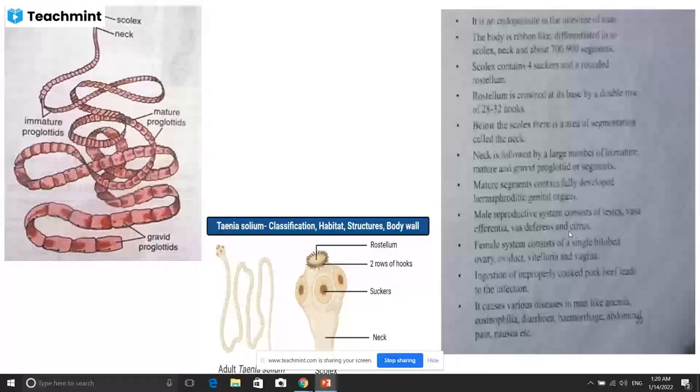Ingestion of undercooked pork leads to the infection.